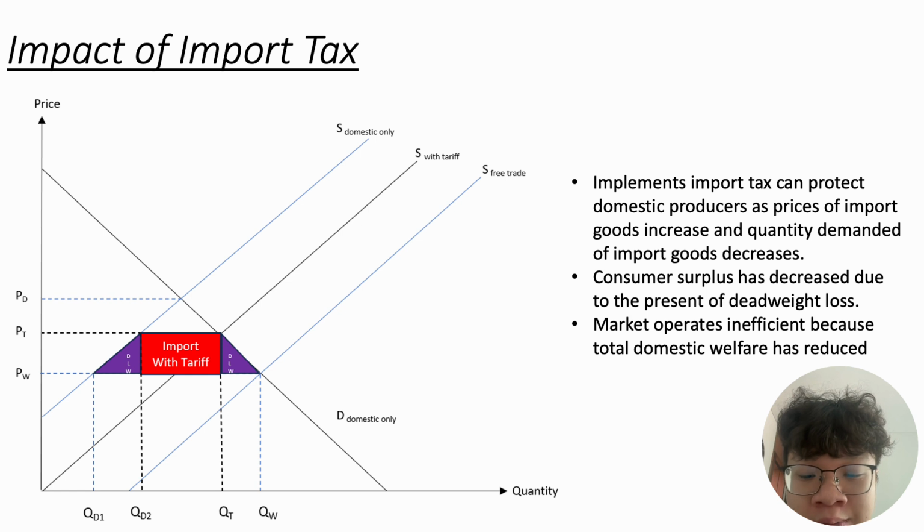The purpose of consumption tax is to generate revenue for the government and influence consumer behavior. On the other hand, a tariff is applied to imported goods, and it aims to protect domestic production by increasing the price of imported goods.